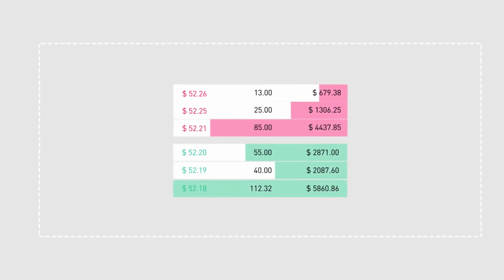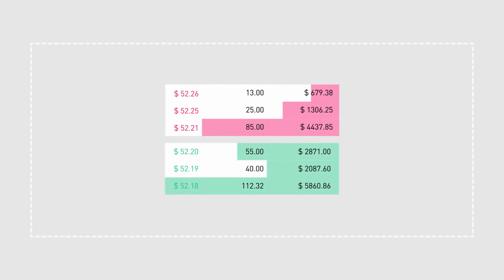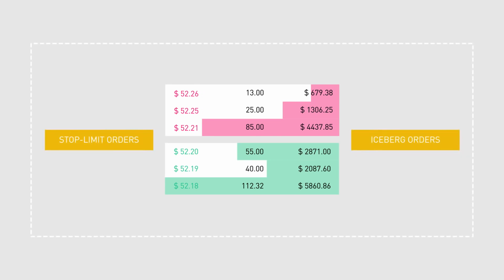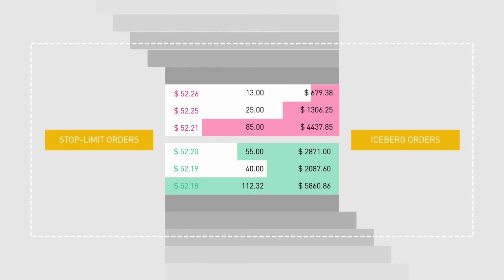However, the order book might not always be an accurate representation, due to factors like stop limit orders and iceberg orders, which are created using trade automation, and as a result don't always appear on an order book until specific conditions are met for those orders.